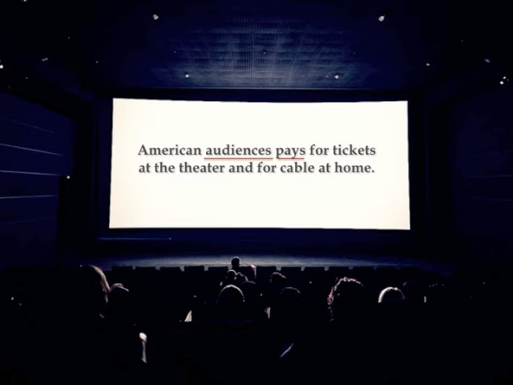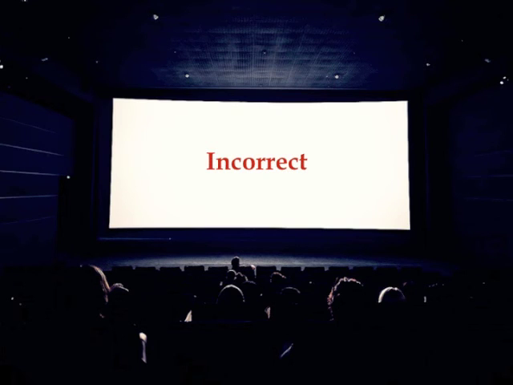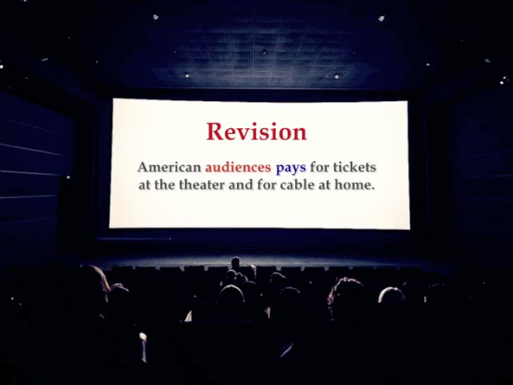Audiences is a plural subject. It ends in an S. But pays also ends in an S, meaning that pays is a singular verb. That means the sentence is incorrect. So, we now have a plural subject, audiences, paired with a singular verb, pays. In order to revise this sentence, we follow the subject-verb agreement rules and change our verb to pay.